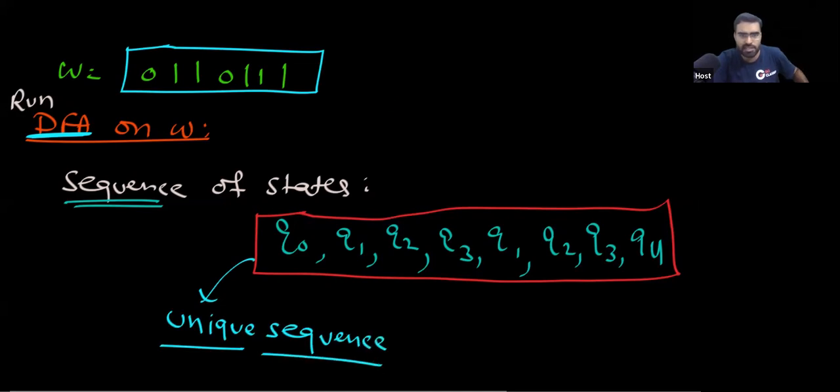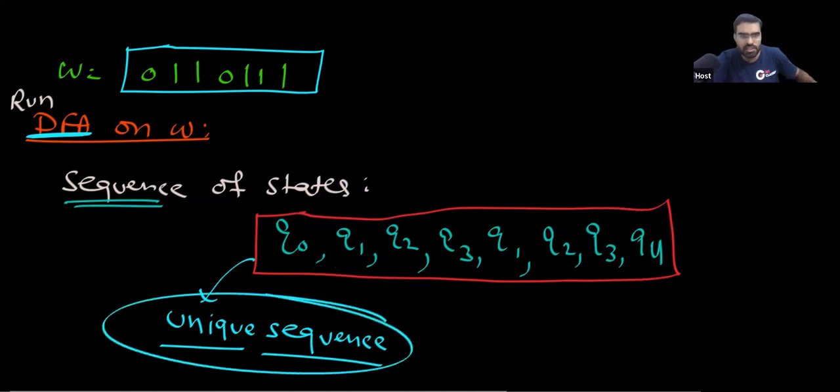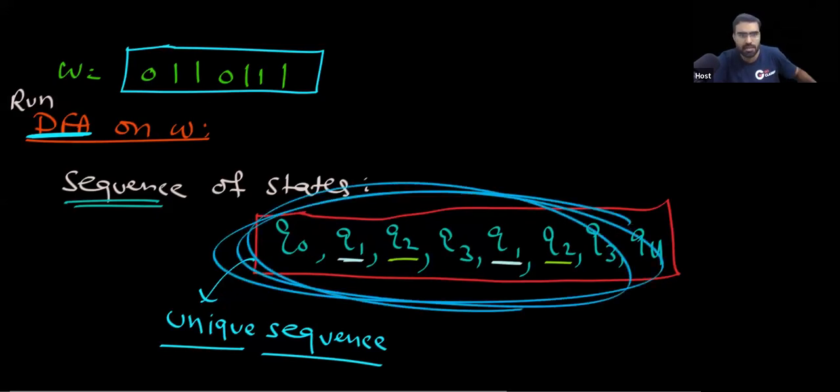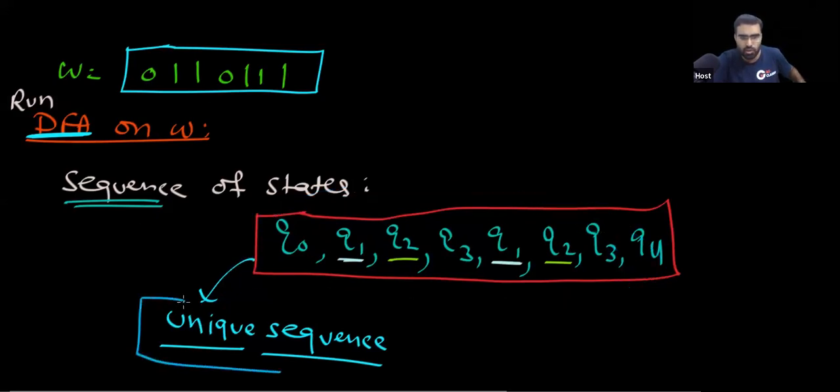Did I say the sequence is unique, or did I say states are unique? Yes, the sequence is unique. States can repeat, states can be duplicated. I am not saying states are unique, I am saying the sequence is unique. States can repeat, but the point is, you are getting a unique sequence.